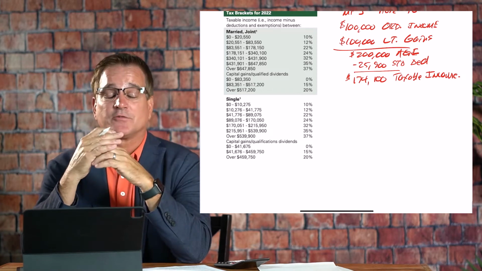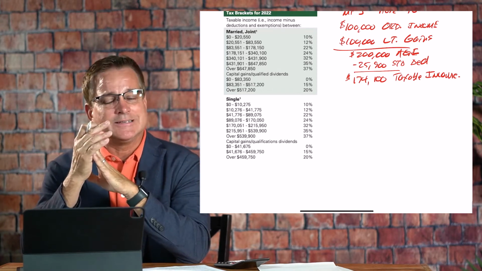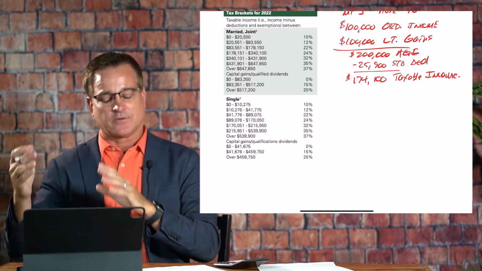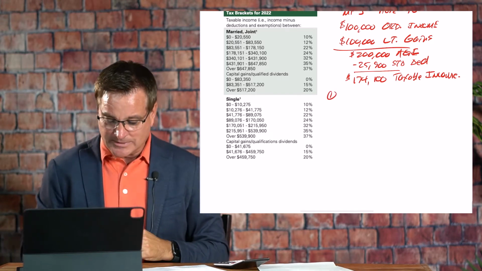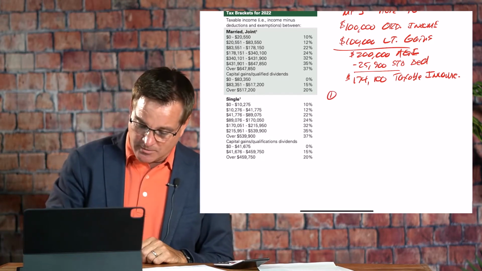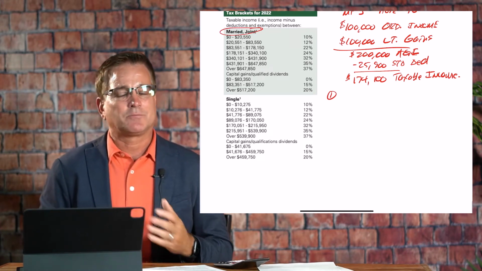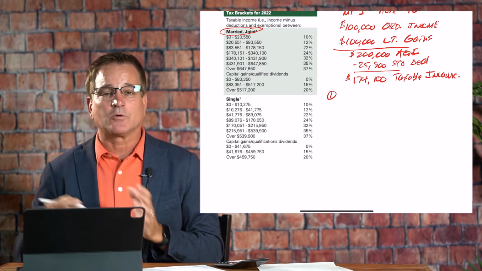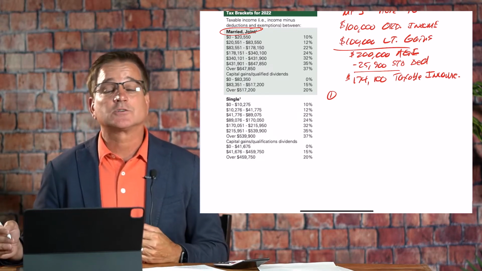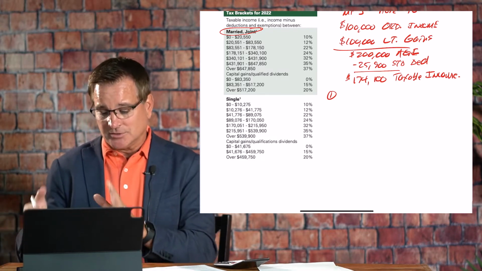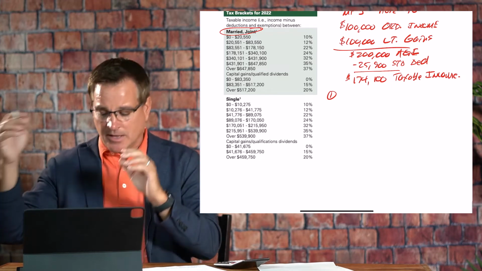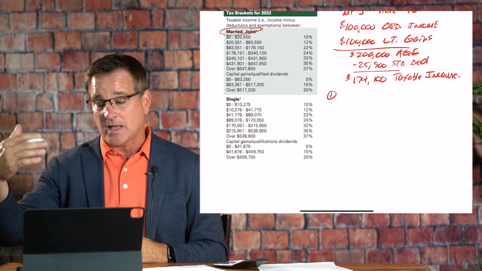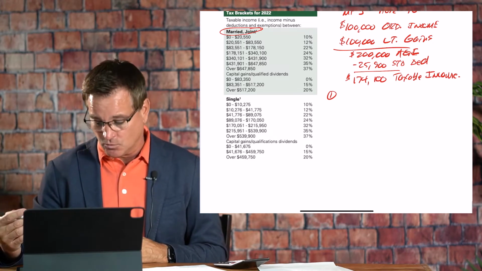Now, this gets confusing when you're mixing two types of income together, ordinary income and capital gains. The first set of rules is that we need to apply ordinary income tax brackets first. So step number one is, let's go to our chart here, married filing jointly, and apply the ordinary income tax brackets before we calculate the long-term capital gains. Now remember, $100,000 of this is long-term capital gains. So our remaining ordinary income amount after deductions is $74,100.